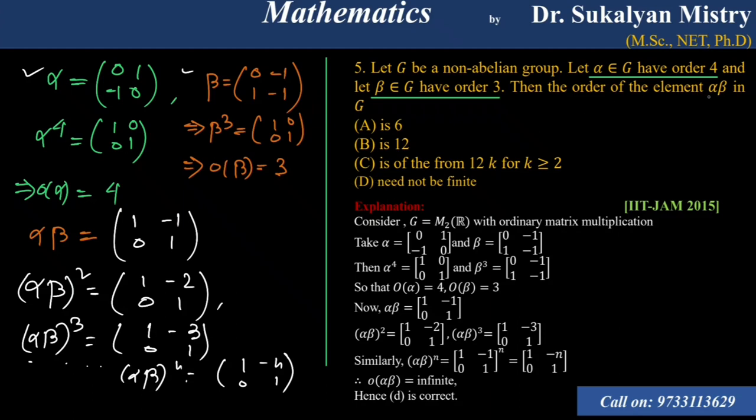So we have to find the order of the element alpha beta in G. So this form need not be finite. So option D is correct. Okay. So next problem.